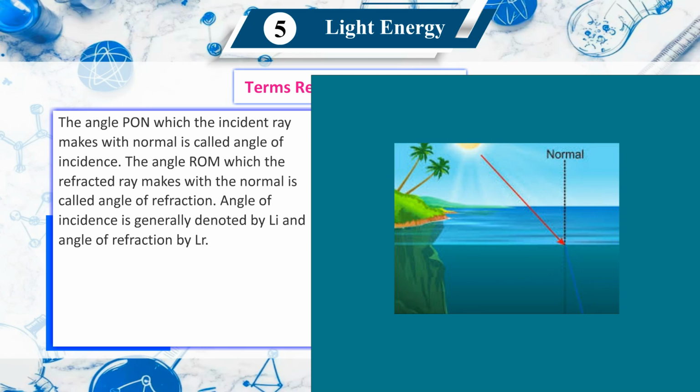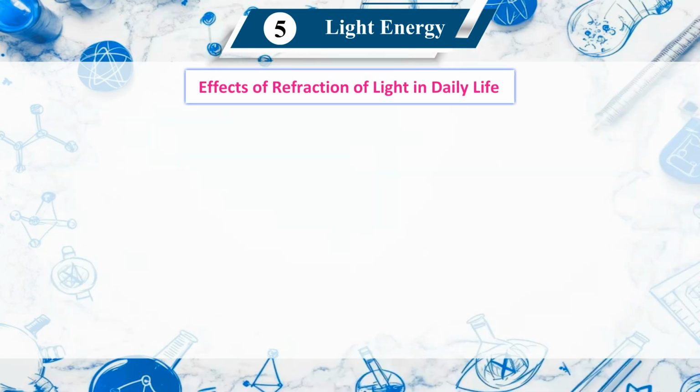The angle PON which the incident ray makes with the normal is called the angle of incidence. The angle ROM which the refracted ray makes with the normal is called the angle of refraction. Angle of incidence is generally denoted by angle i and angle of refraction by angle r. Effects of refraction of light in daily life.